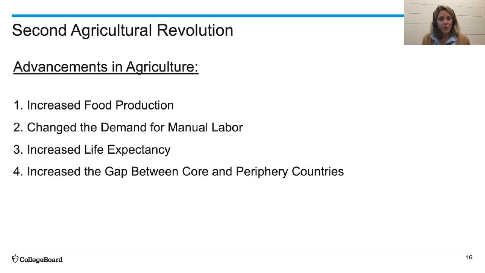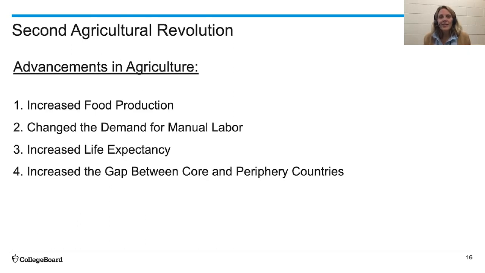That increase in food production helped to increase our caloric intake, which helped to increase our life expectancy. But the more we became mechanized, the more that it changed our demand for manual labor. Luckily, the Industrial Revolution was occurring around roughly the same time and allowed for people to shift from the farms into those factories.